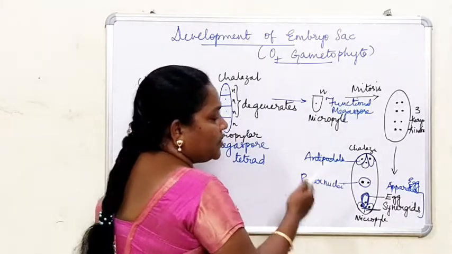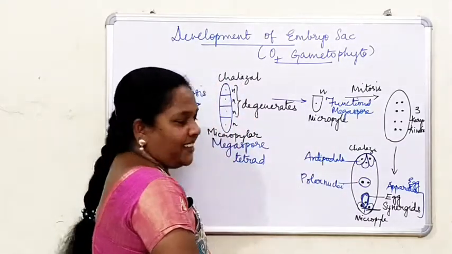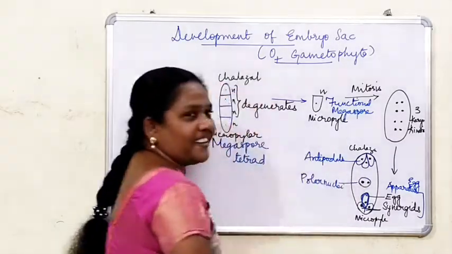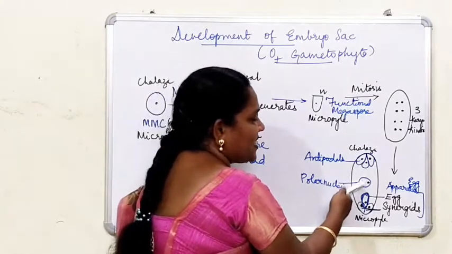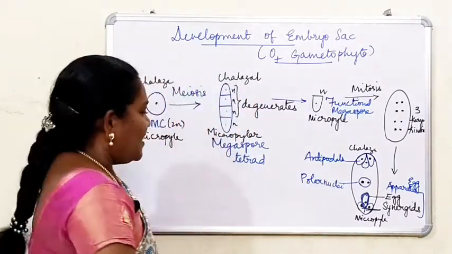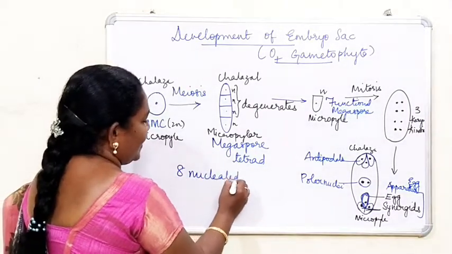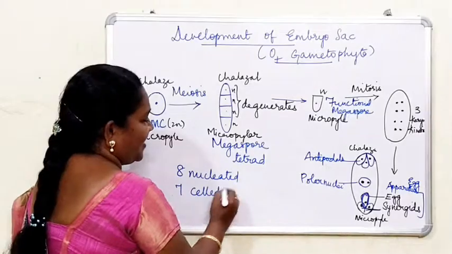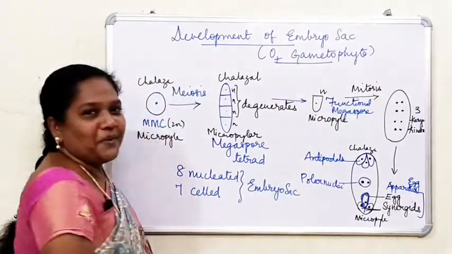Here you count 1, 2, 3, 4, 5, 6, and then 7. So there are 7 cells, and how many nuclei? 3 plus 3, 6, 7, 8. So it is an 8-nucleate, 7-celled embryo sac.